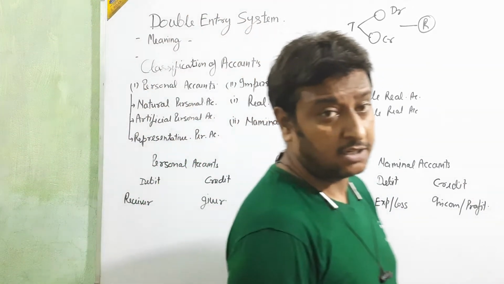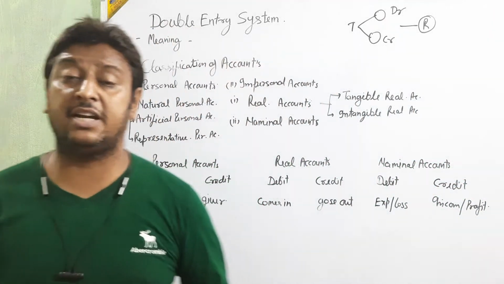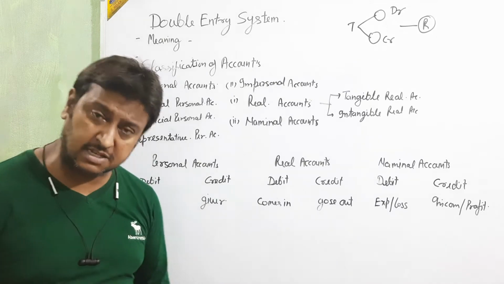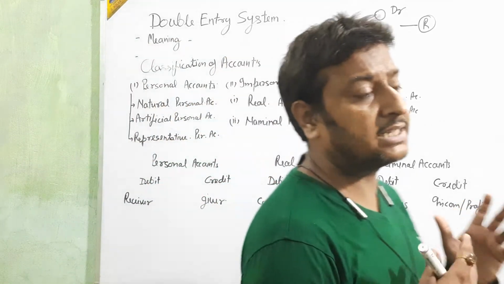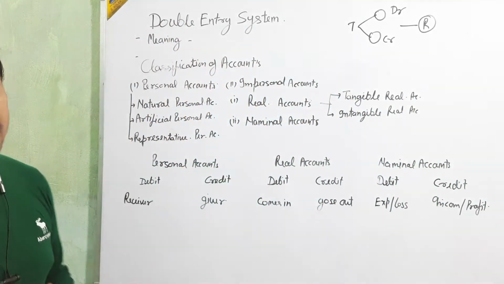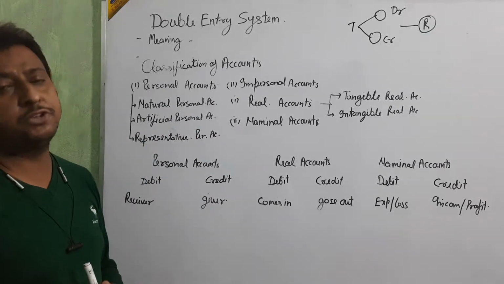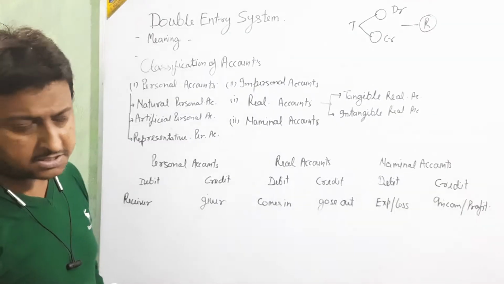If the name of the account is related directly with a person, like Ram, Ramesh, Mahesh, Dinesh, Vikas, then that account is called a natural personal account.